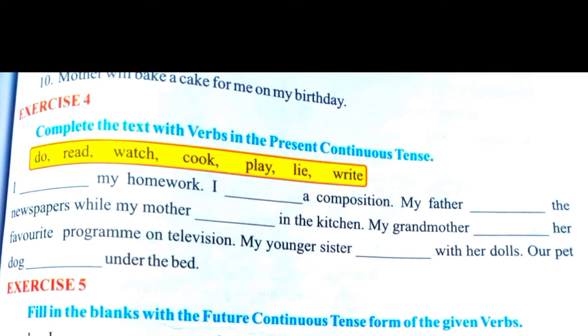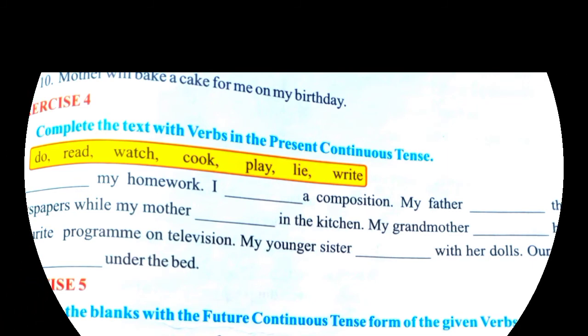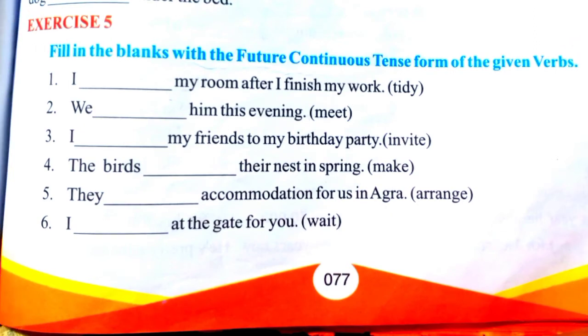It is a homework. Next exercise number 5, fill in the blanks with the future continuous tense form of the given verbs. Given verbs means in bracket some words are given. You have to get the future continuous tense form of these verbs and fill in this blank. Let us see. Future means you have to add will be, and continuous means again ing form is to be added with the verbs. Let us see the second one. We dash him this evening. So what will be the answer? We will be meeting him this evening.